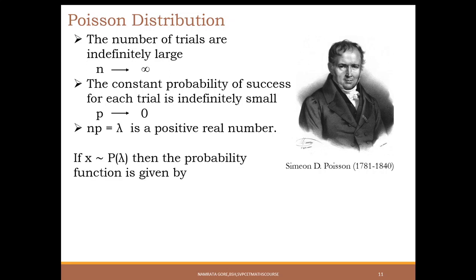If x is a random variable satisfying the Poisson distribution, then its probability function is given by e to the power minus lambda, lambda to the power x upon x factorial, where x is the number of occurrences of a particular event, lambda is the positive real number over here, and e is the Euler's number. The mean and variance of the Poisson distribution both are equal to lambda.